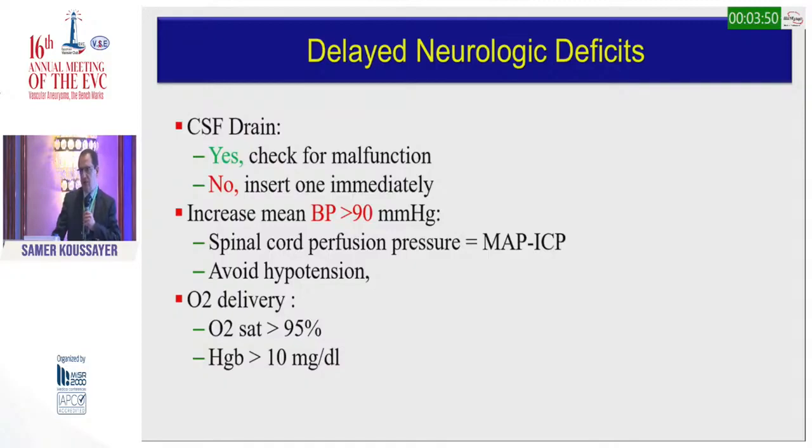All studies show that the sooner you insert the CSF drainage, the quicker the patient will recover from his neurological deficit. You need to increase the arterial pressure to more than 90. You need to keep good spinal cord perfusion because we know it's equal to mean arterial pressure minus the ICP. You need to avoid hypotension. It's very important to write in your protocol to keep saturation more than 95% and hemoglobin more than 10.